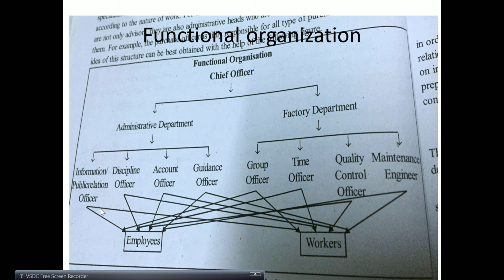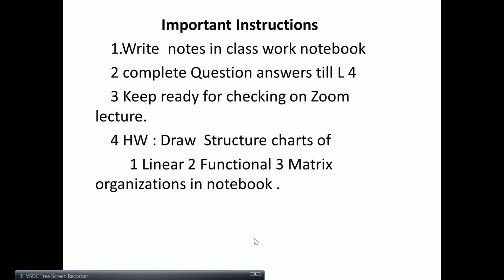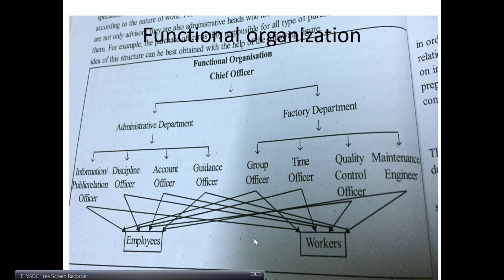So now each employee has these many superiors, but even then unity of command can be maintained, because the quality control officer is only going to give instructions about quality control, so there will be no confusion. Only for quality control they are answerable to the quality control officer.